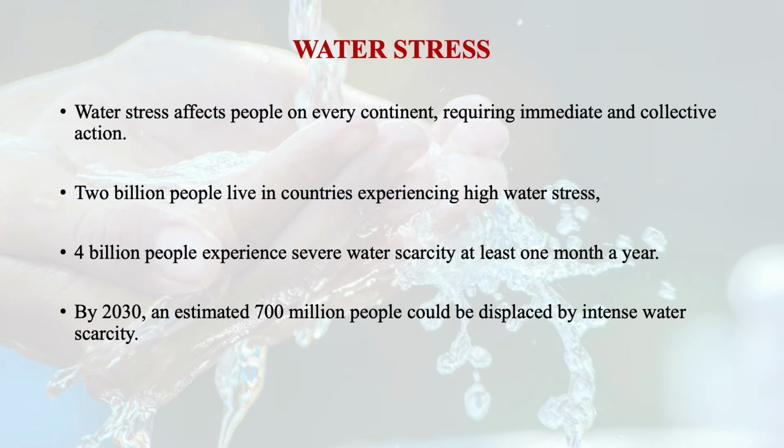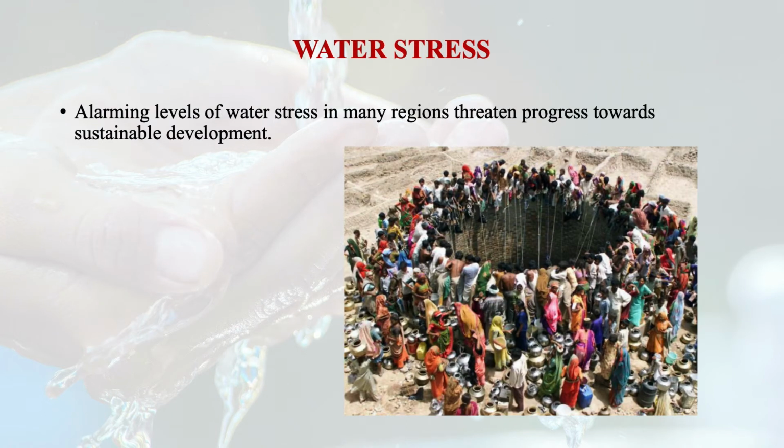So this is quite an alarming situation, and quite an alarming level of water stress across regions. It's threatening, because water is the elixir of life, and this is threatening the progress towards sustainable development.